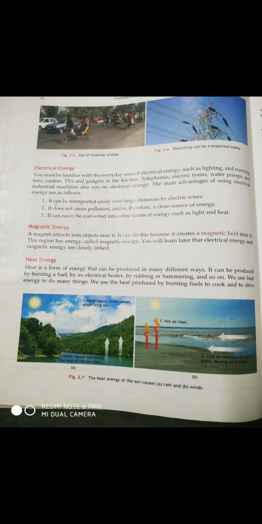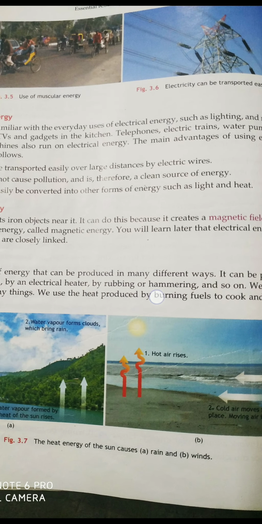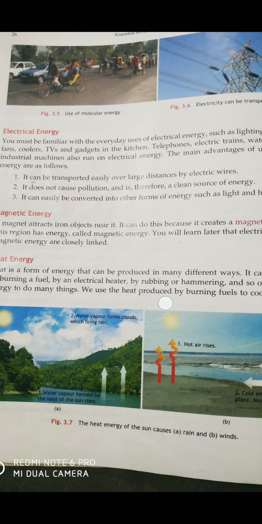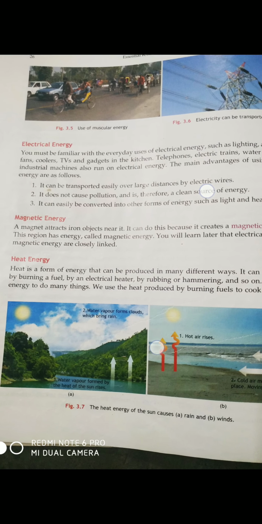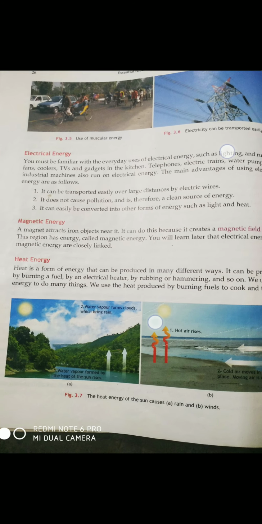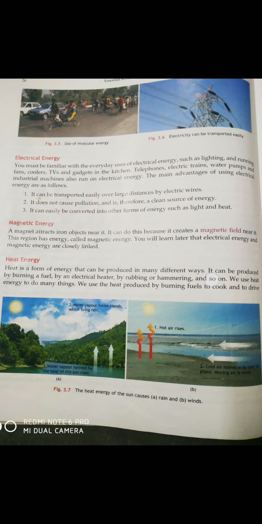Okay. Next is the electrical energy. So electrical energy, have you observed this type of electrical energy somewhere? Yes, when you switch on the light, lights can be switched on with the help of electrical energy. They can be put on or off, you know.